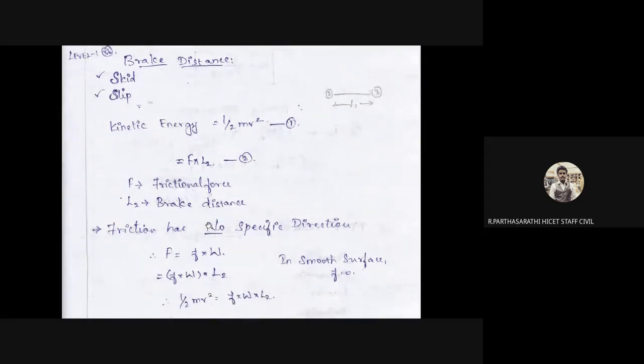So friction has no specific direction. Why? Because friction depends upon the road, the vehicle, and also the tire condition. So F we find is equal to small f into W. Small f into W into L2. We have half mv square equal to fW into L2. On a smooth surface f is equal to 0. In case of a rough surface, f is equal to 1.